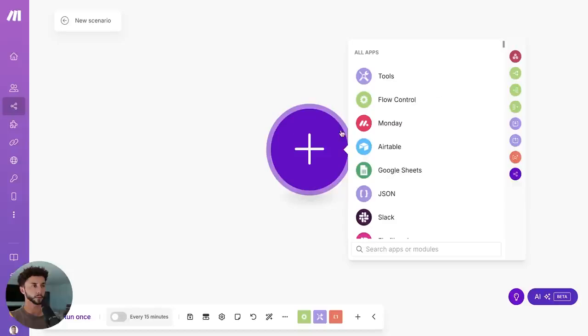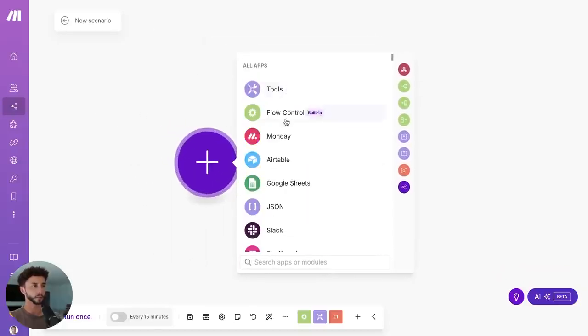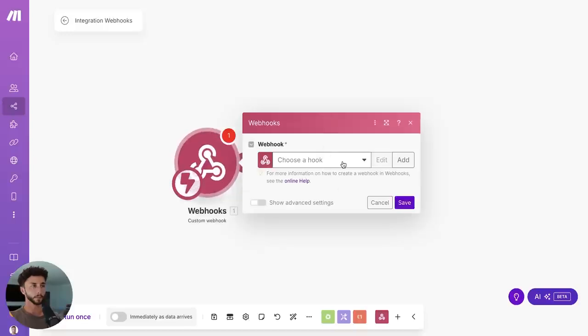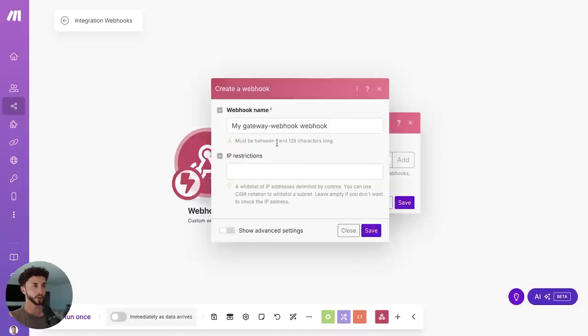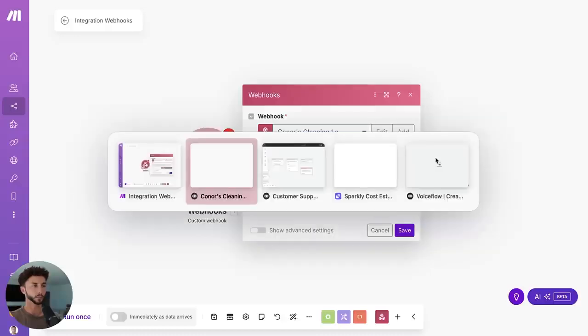I'm going to get all that rubbish out of the way. I don't know why it's acting like I'm some rookie here. And then we need to go to webhooks, custom webhook. We're going to add in a new webhook. This is going to be Connor's cleaning lead capture. I'm going to save that. It's going to create this webhook here. I'm going to copy this address to clipboard.